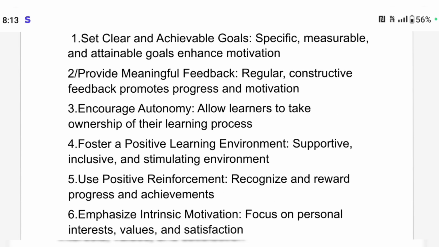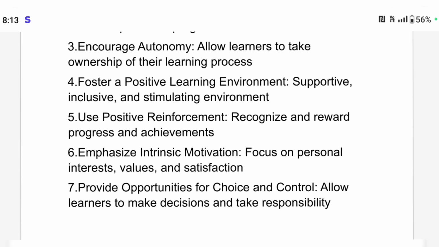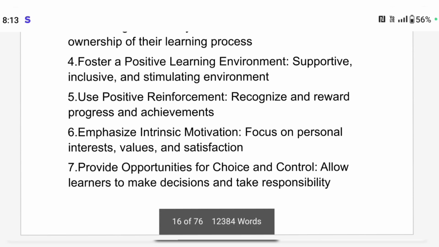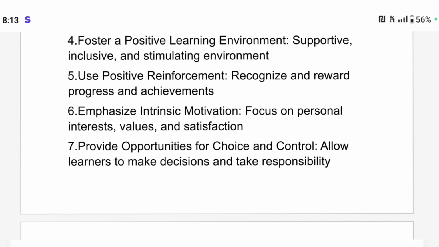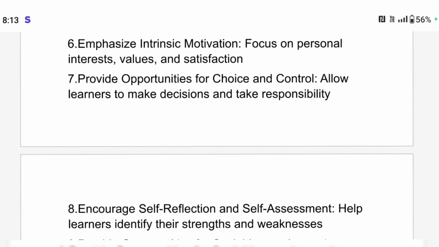So methods of improving motivation: set clear and achievable goals, then only can the student achieve motivation. Provide meaningful feedback; regular constructive feedback promotes progress and motivation. Encourage autonomy, allow learners to take ownership of the learning process. Foster a positive learning environment, meaning a supportive one. Use positive reinforcement, reward progression and achievements. Emphasize intrinsic motivation, meaning factors within, like knowledge, rewards, and achievements.